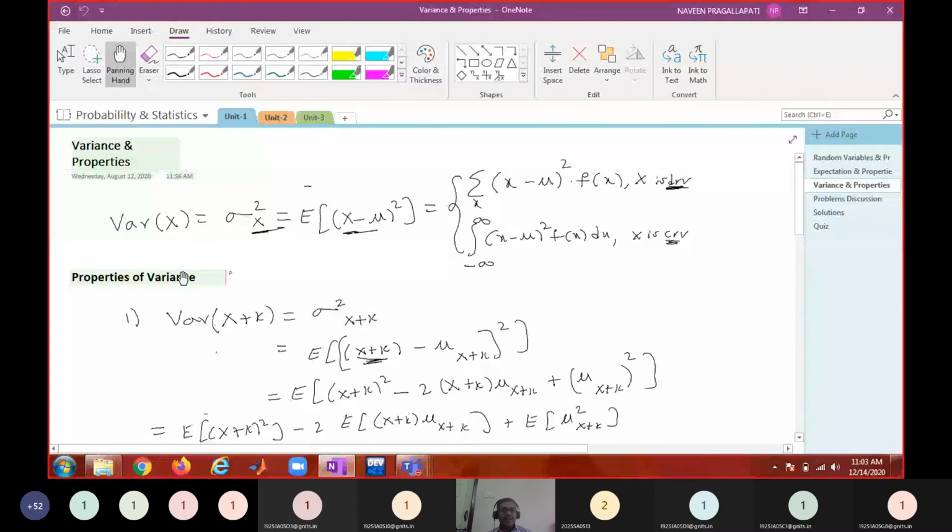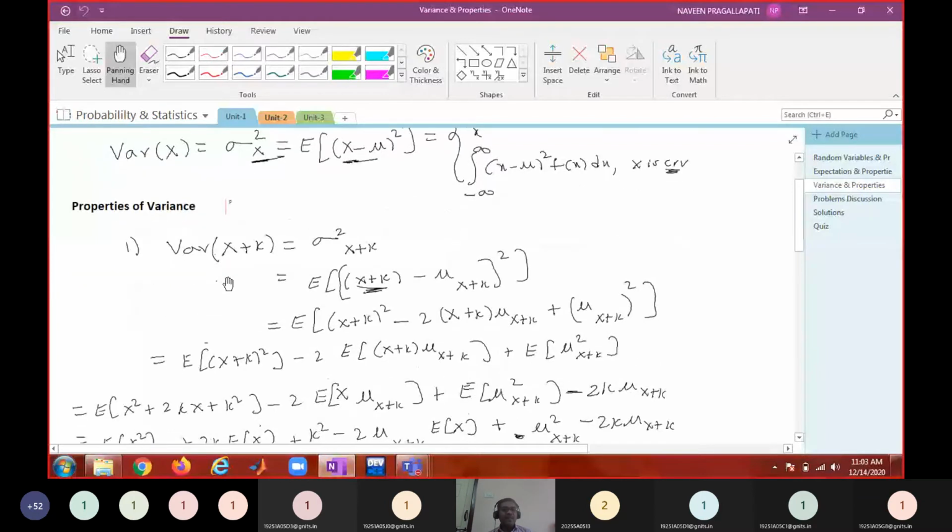Did I write here? Yes. The expectation symbol is mu. So, the sum of (x minus mu) whole square into f of x, or in case of a continuous random variable, the integral from minus infinity to infinity of (x minus mu) whole square into f of x. Okay, and these are some properties of variance.